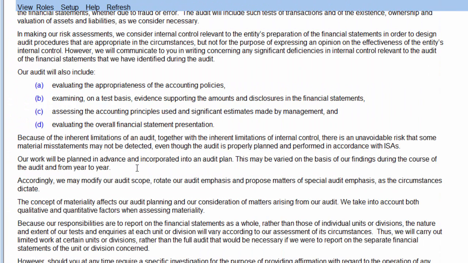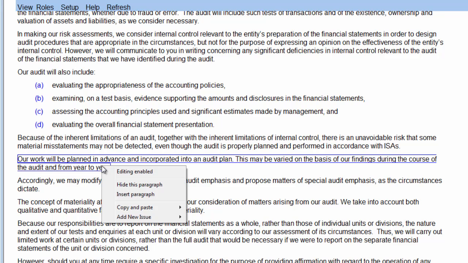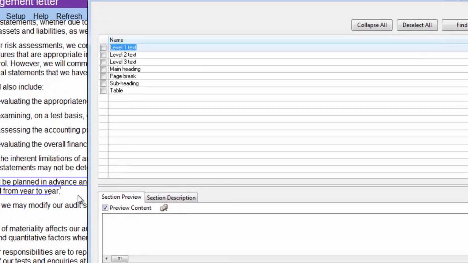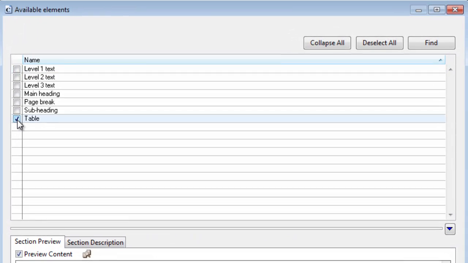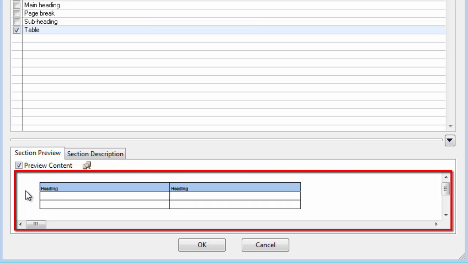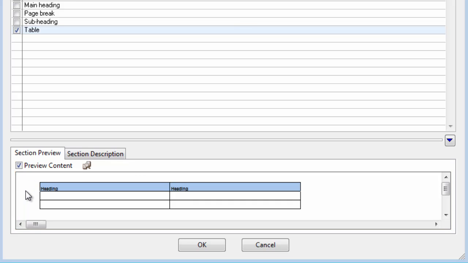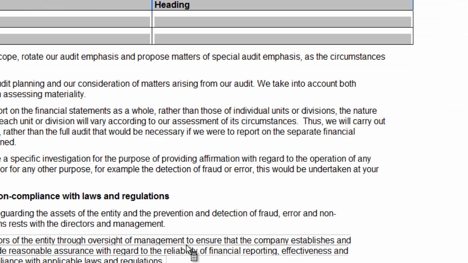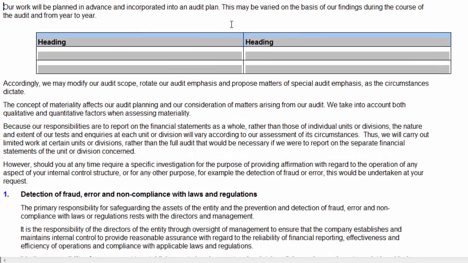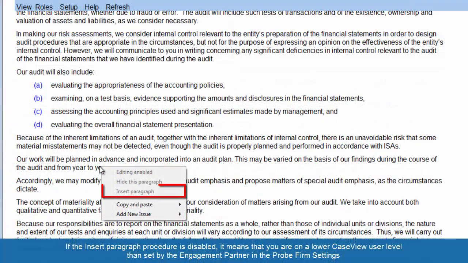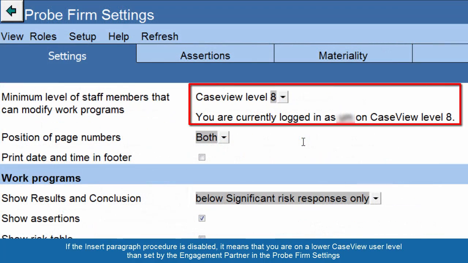Additional paragraphs can be inserted after any paragraph in the document. Simply right-click on the paragraph and then click on Insert Paragraph. A new dialog box will be displayed where you can choose the type of paragraph to be inserted, with a preview of the paragraph at the bottom of the dialog box. After you have selected the type of paragraphs to be inserted, click on OK. The paragraph will be inserted after the paragraph that you right-clicked on. If the Insert Paragraph procedure is disabled, it means that you are on a lower case view user level than set by the engagement partner in the Probe firm settings.